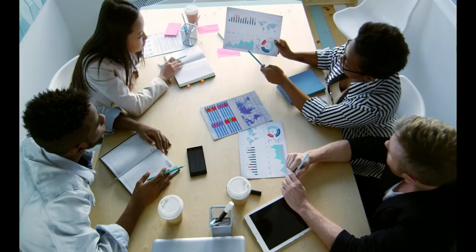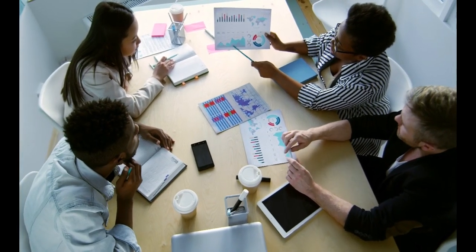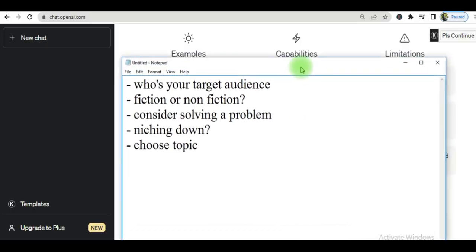It's important to plan the process before you actually start doing any meaningful work in ChatGPT. Here I have made a list of 5 items that you need to give some thought to before actually starting that work in ChatGPT. The first thing you want to look at is who your target audience is going to be for this ebook. You also want to look at whether the book is going to be fiction or non-fiction. You may also want to consider solving a problem. Now I'm thinking that solving a problem would speak more to materials that are non-fiction, but who knows, it may be applicable to both.